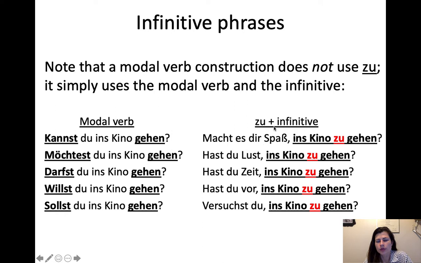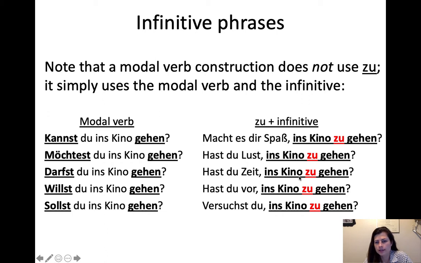But the zu infinitive is a different construction, and it goes with other verbs besides modal verbs, right? So, hast du Lust? Macht es dir Spaß? Versuchst du? These are all sorts of other verbs that aren't modal verbs. And when you want to add another verb to this situation, then the zu is used to sort of add the other verb at the end. Macht es dir Spaß, ins Kino zu gehen? Is it fun for you to go to the movies? Hast du Lust, ins Kino zu gehen? Are you in the mood to go to the movies?